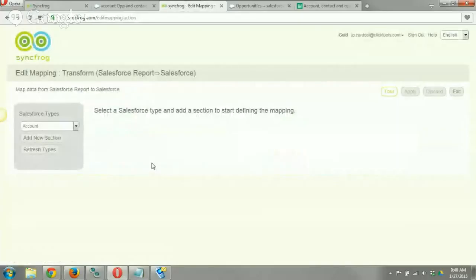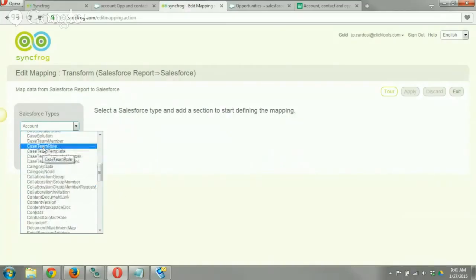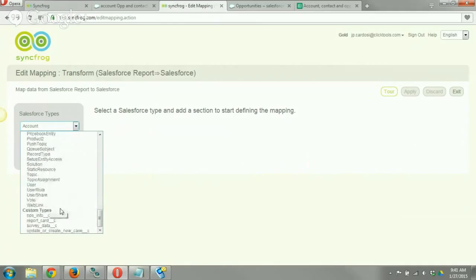Now, the first thing I want to do is create or update the existing account. So I'm going to use, in our Salesforce types here, you can see all of our basic types are nested at the top. Then we have any of our advanced types, which could be anything like case, solution, contract, feed comment, which would be your feed post stuff. Users in here, and then we also have our custom objects. So any of our custom objects would be nested here at the bottom. And those are usually denoted by the _C at the end of it to let you know.